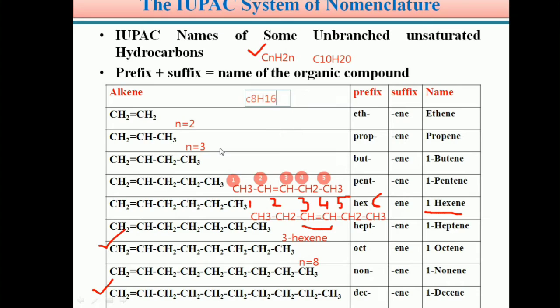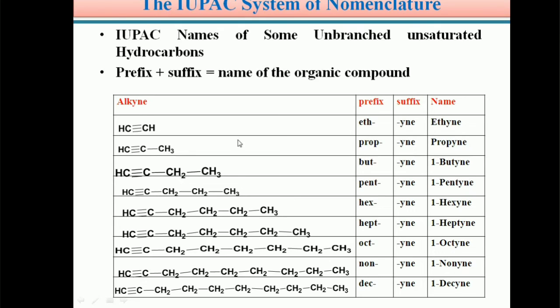In the last video module, we already discussed the general molecular formula of alkanes, saturated hydrocarbons, which is CnH2n plus 2, and we discussed a number of examples in detail in that video module. Students, next we discuss the IUPAC names for unbranched unsaturated hydrocarbons.